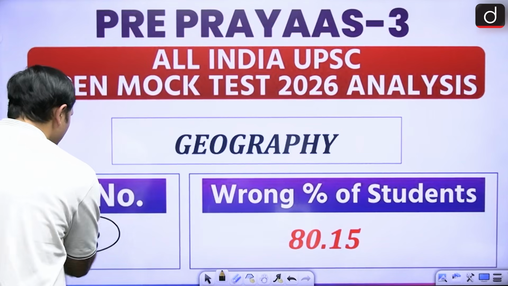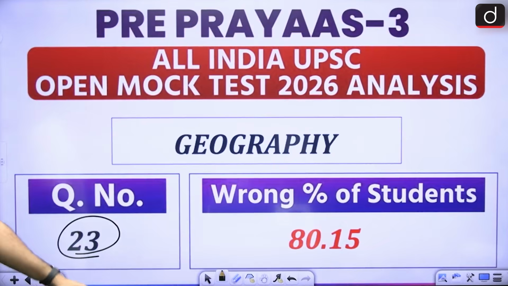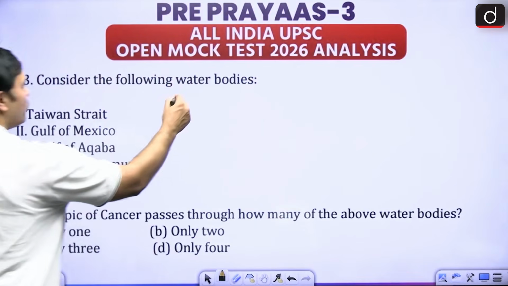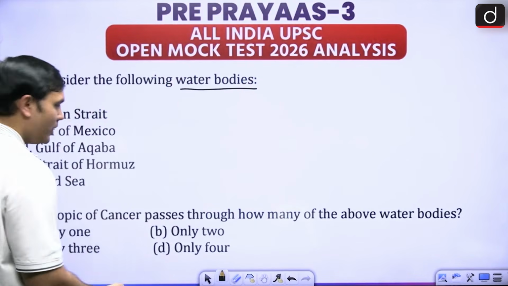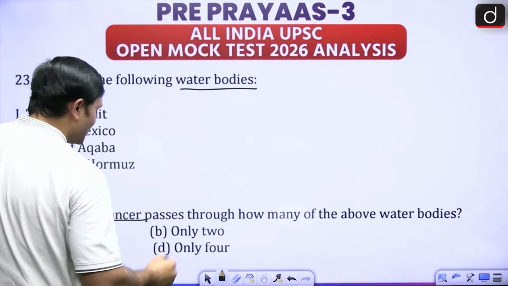Next is from geography. Question number is 23. It is talking about the water bodies from where the Tropic of Cancer is passing through.